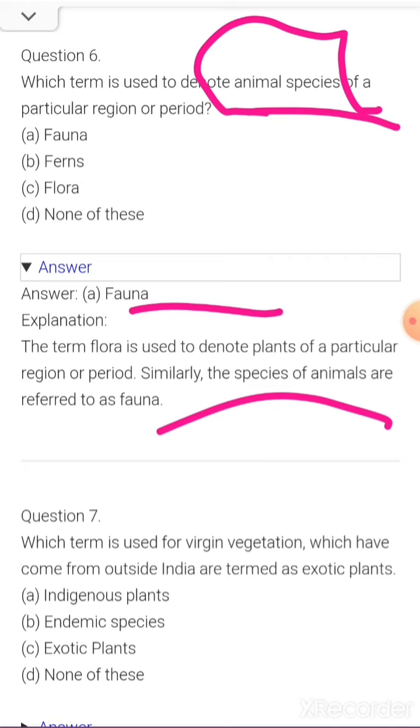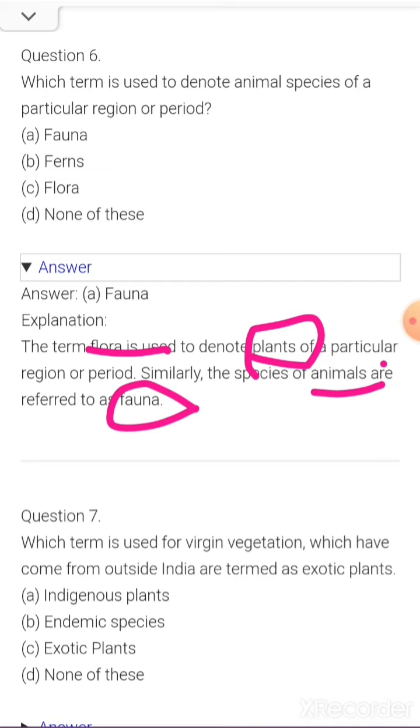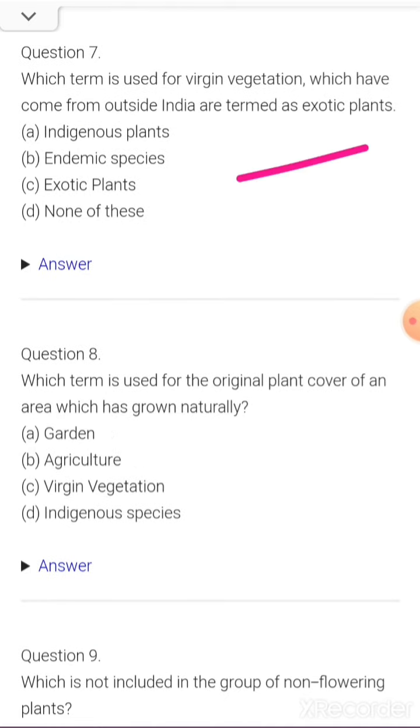So here is the explanation. The term flora is used to denote plants of a particular region or period. Similarly, the species of animals are referred to as fauna. फ्लोरा को ऐसे समझिए आप कि जैसे प्लांट्स को, फोना मीन्स एनिमल्स को. ओके चलो नेक्स्ट इज क्वेश्चन नंबर 7 is given to you.